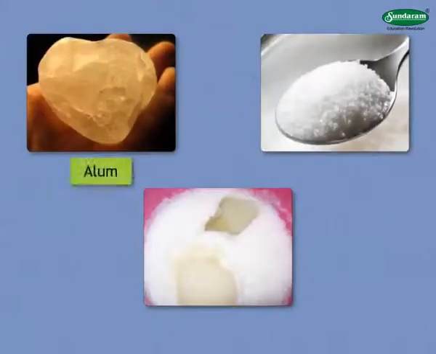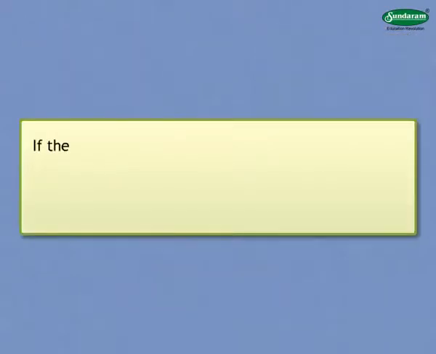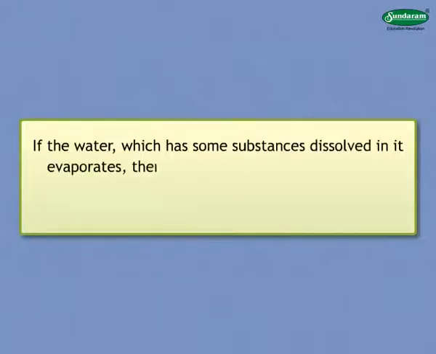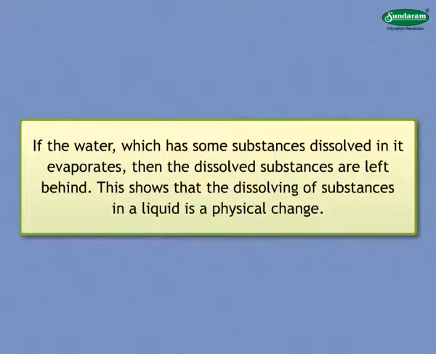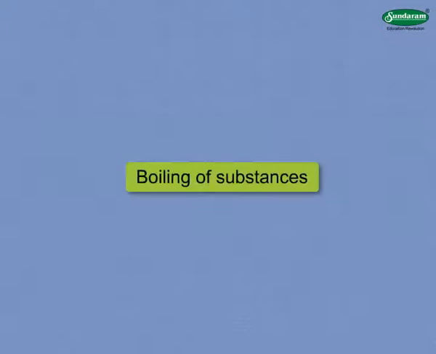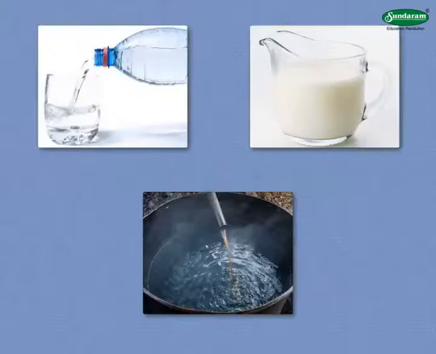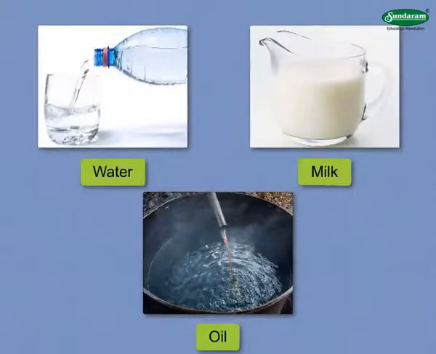Substances like alum, washing soda and sugar dissolve in water. If the water which has some substances dissolved in it evaporates, then the dissolved substances are left behind. This shows that the dissolving of substances in a liquid is a physical change. Let us study about boiling of substances. If substances like water, milk and oil are given enough heat, they begin to boil.